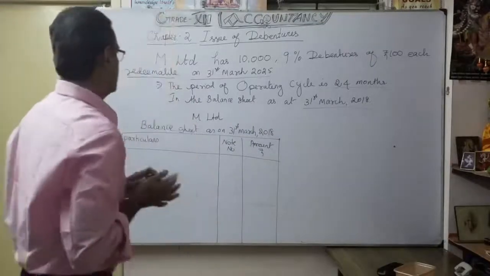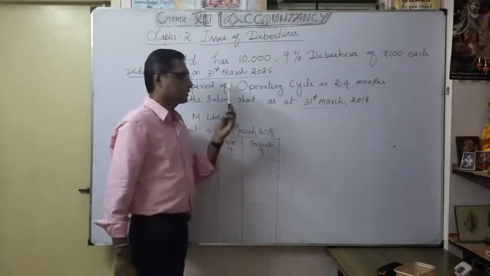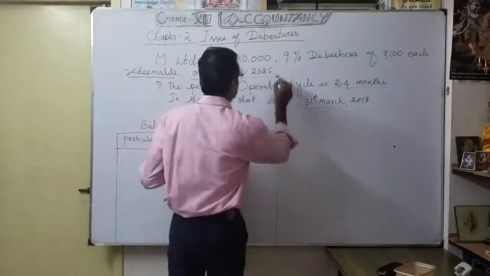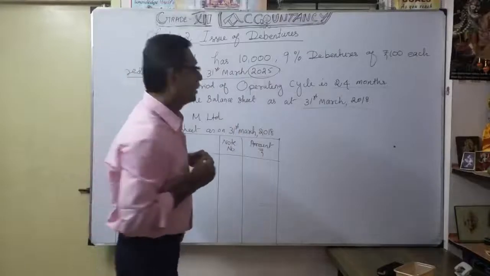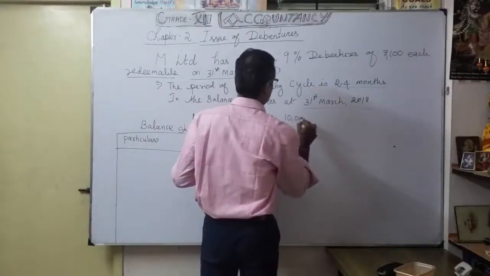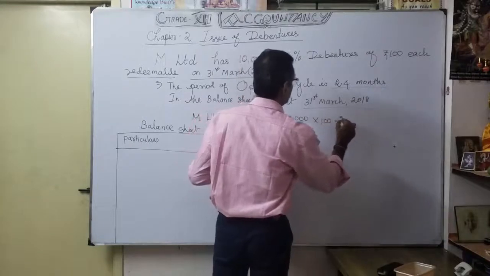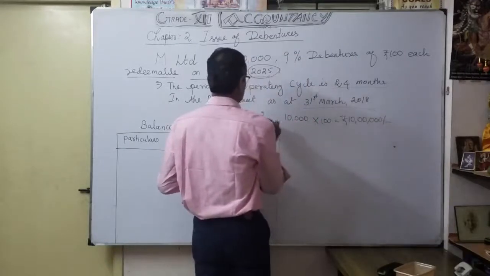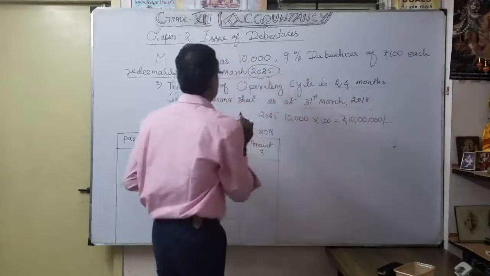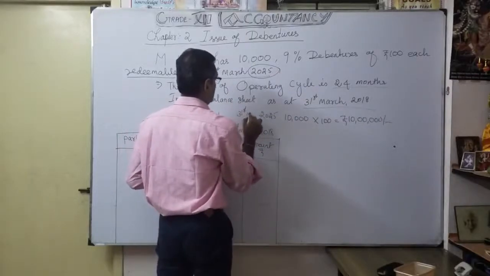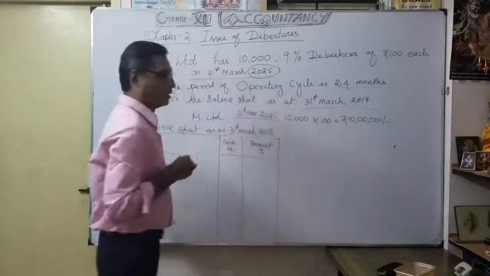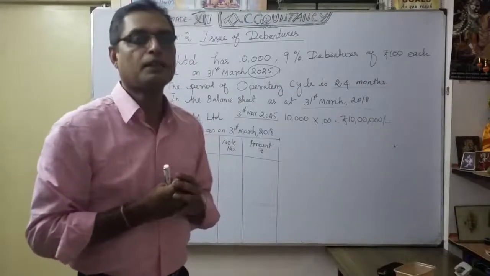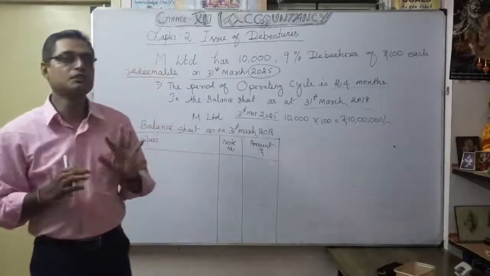It's very simple here. The balance sheet date is 31st March 2018, and the redemption takes place maybe in 2025. How much are we going to repay? 10,000 debentures of 100 each, so maybe 10 lakhs, to be repaid in 2025. So how do we classify? First, verify when the redemption takes place: after 12 months or within 12 months.